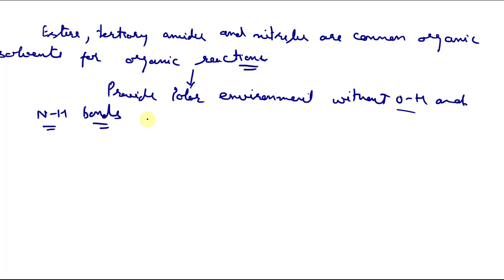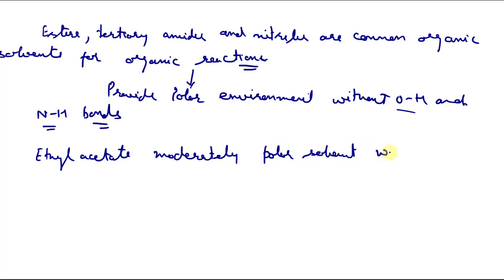So the alternative groups that are also polar and lack these OH and NH groups are esters, tertiary amides, and nitriles. Ethyl acetate is a very commonly used solvent. It is a moderately polar solvent with a boiling point around 77 degrees Celsius.